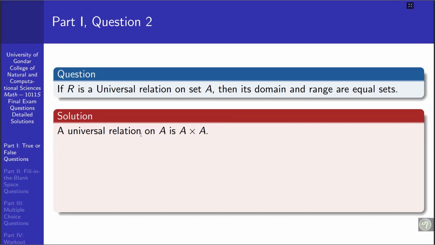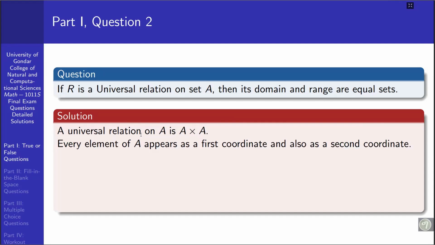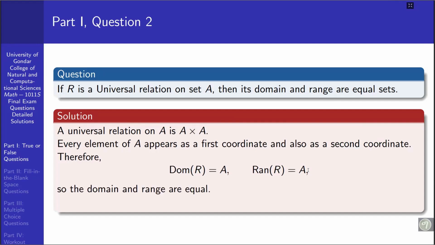Therefore, when the given relation is A cross A, every element of A appears as a first coordinate within the relation, and also as a second coordinate. So both the first and second coordinates of the relation come from the same set. In this case, the domain of the given relation is the set itself, that is A, and the range must also be the set itself, that is A, so they are identical. So the domain and range are equal. Hence, the answer for this question is true.